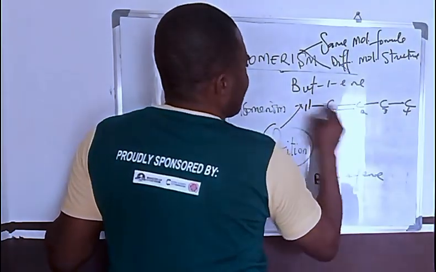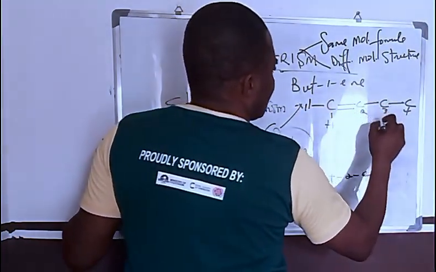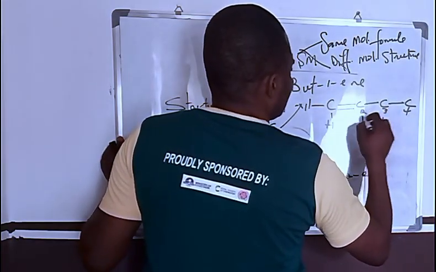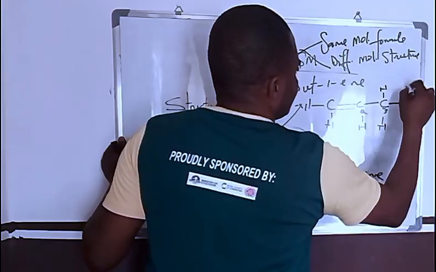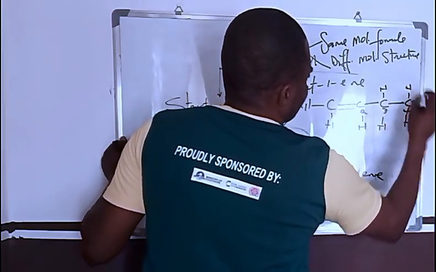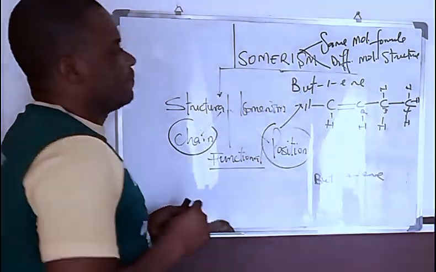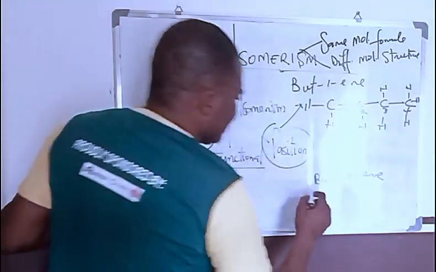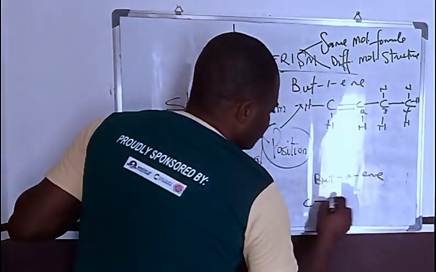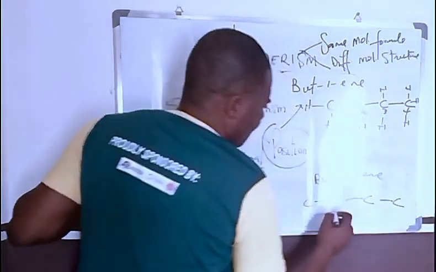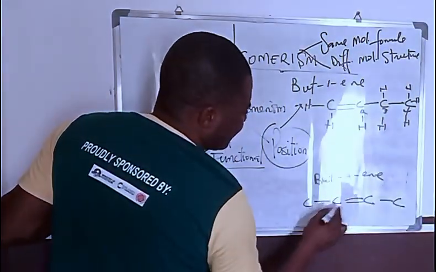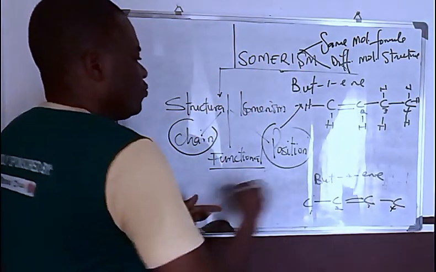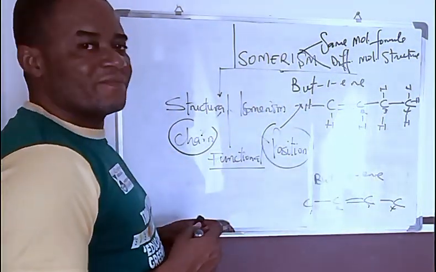Now this will give you hydrogen, hydrogen, hydrogen, and hydrogen. So this is but-1-ene. Now for but-2-ene, it means that we have 1, 2, 3, and 4, and there is a double bond at the second carbon atom. That's why it's called but-2-ene.